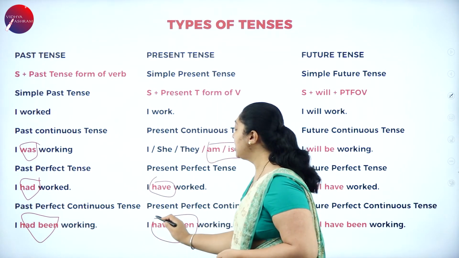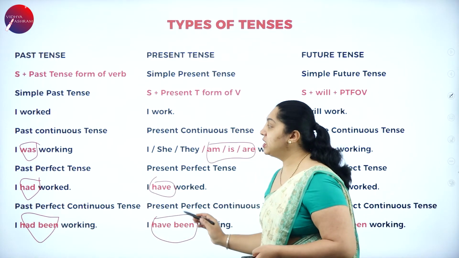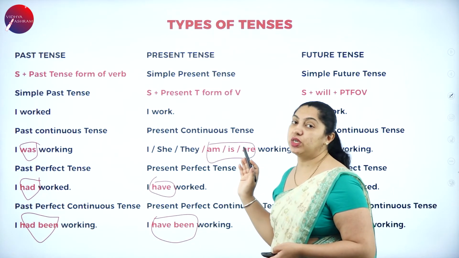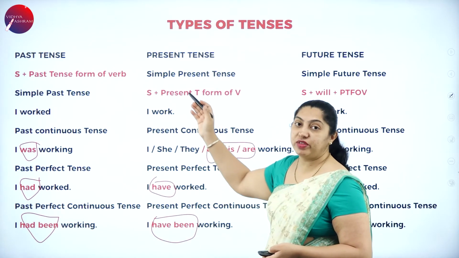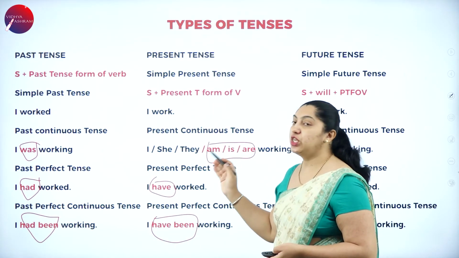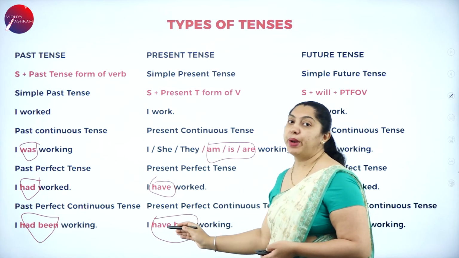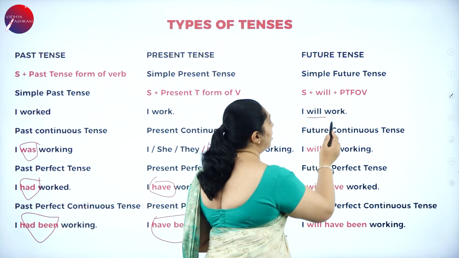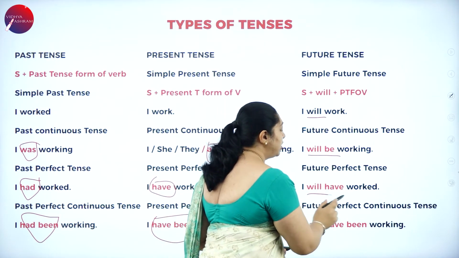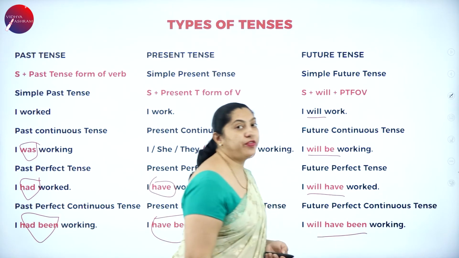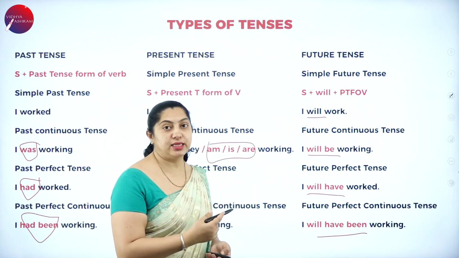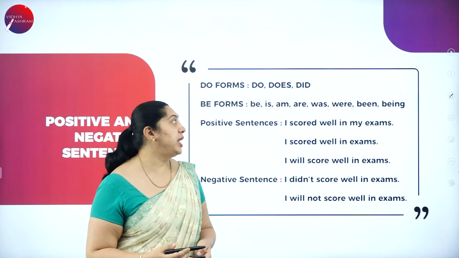In the same way you have simple present, present continuous, present perfect continuous, and simple future, future continuous, future perfect continuous. Put together there are 12 tenses here. Moving on to the next one.